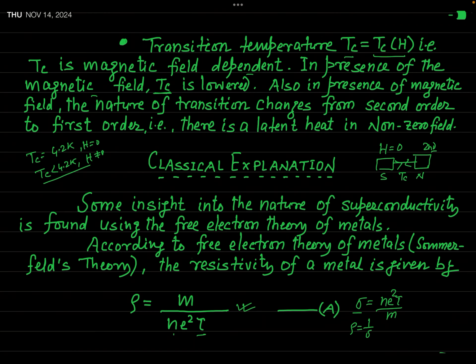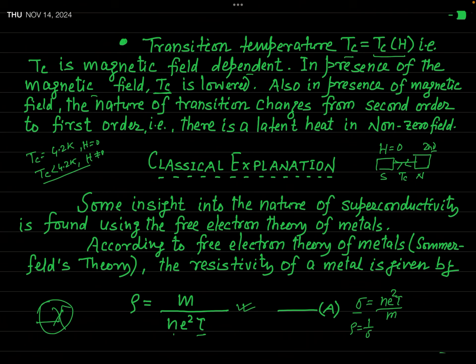This is actually the time taken by the electron between two successive collisions. When electrons drift inside the metallic specimen, they suffer collisions with the lattice. And the time taken between two successive collisions is different each time. When you take the average or mean of all those free times, that is called relaxation time. So this is defined simply as the average time taken between two successive collisions.